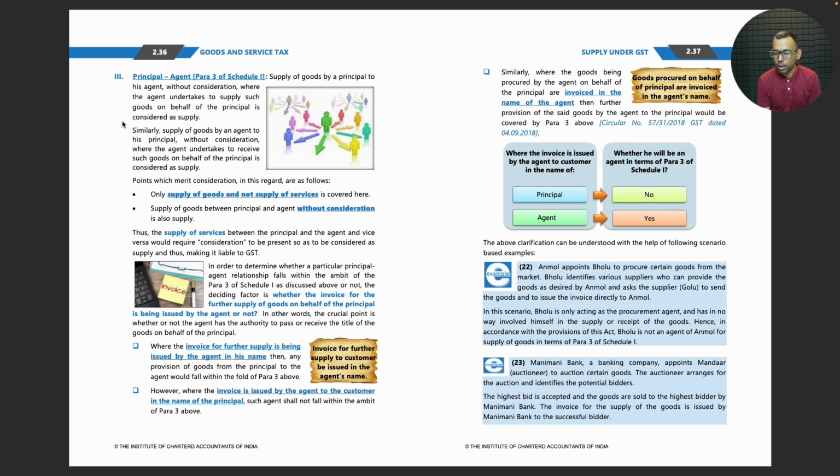Money Bank, a banking company, appoints Mandar to auction certain goods. The auctioneer arranges for the auction and identifies the potential bidders. The highest bid is accepted and the goods are sold to the highest bidder by Money Bank. The invoice for the supply of the goods is issued by Money Bank to the successful bidder.